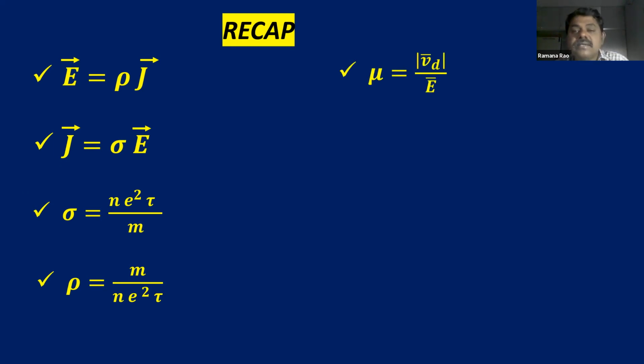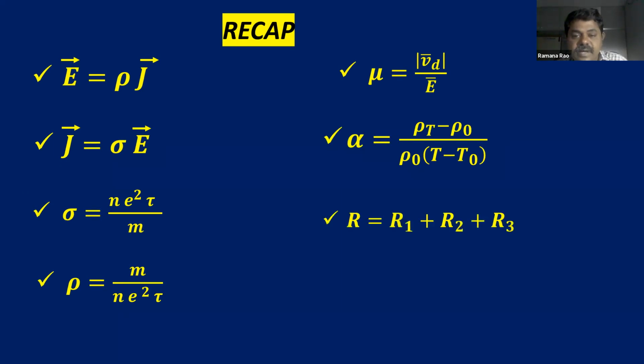And mobility is drift velocity by electric field intensity, the temperature coefficient of resistivity, and series combination of resistances and parallel combination of resistances. So these are the topics we discussed in the last class, and whatever formulae you are seeing on the screen are very important.